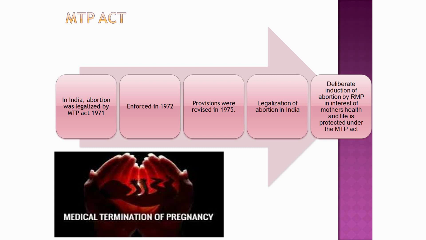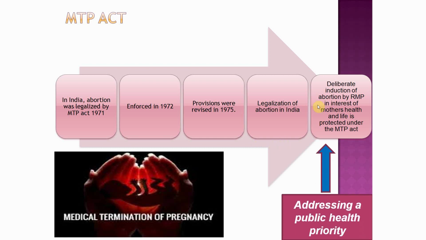So, it was legalized in 1971, enforced in 1972, and revised in 1975. So, why do you need this? This is to bring down illegal abortion. There is a public health issue which needs priority and it is addressed through this law.